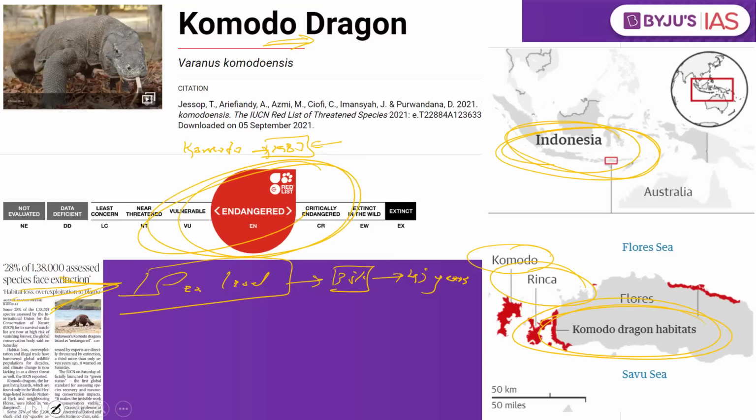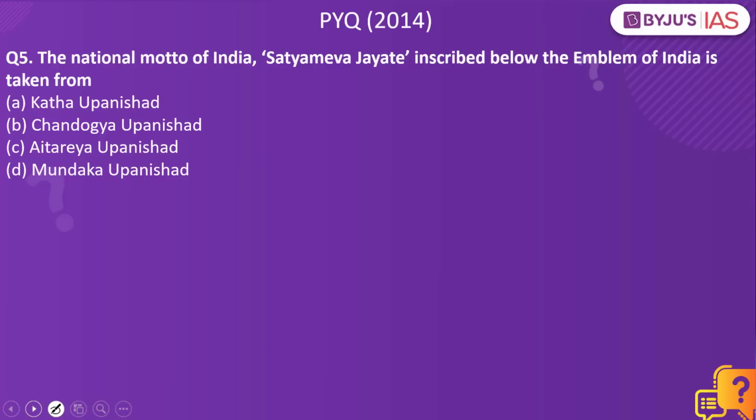Now let's look into the next practice question. The national motto of India, Satyameva Jayate, inscribed below the emblem of India, is taken from Katha Upanishad, Chandogya Upanishad, Aitareya Upanishad, Mundaka Upanishad. The answer to this is Mundaka Upanishad. So Satyameva Jayate is taken from the Mundaka Upanishad, and this happens to be a previous year question from the year 2014. Now let's look into the fact of the day.